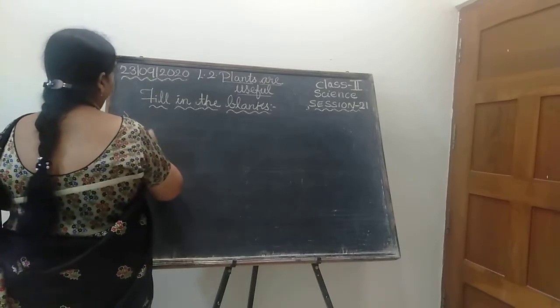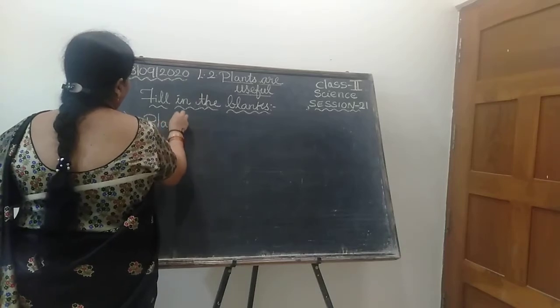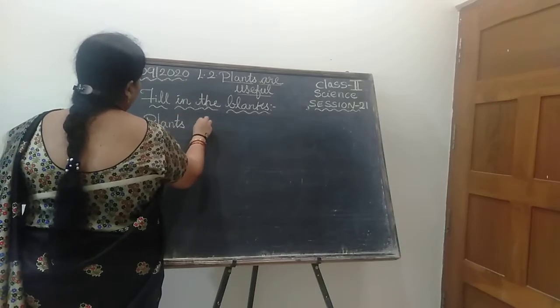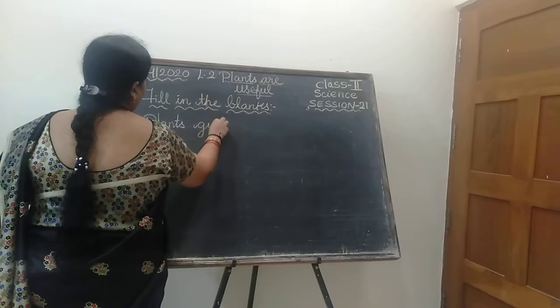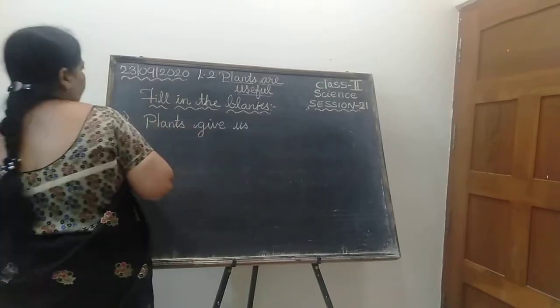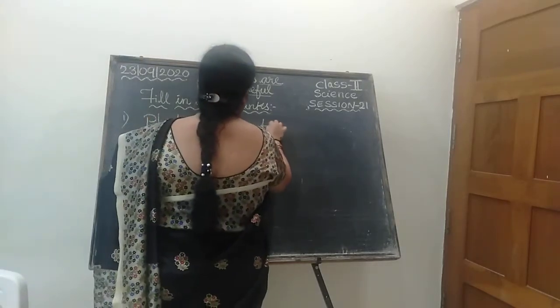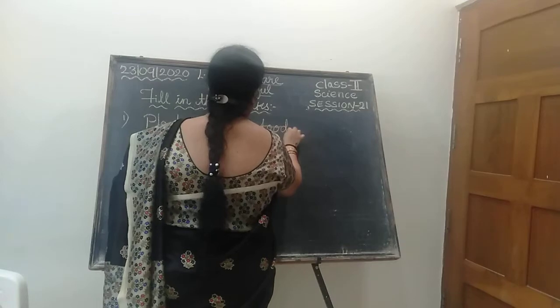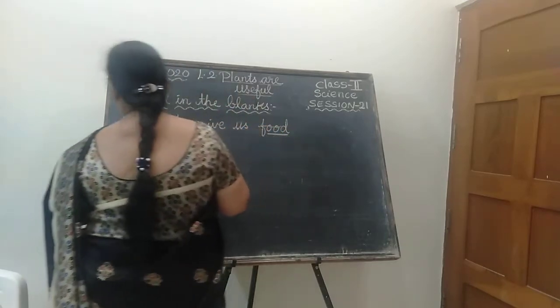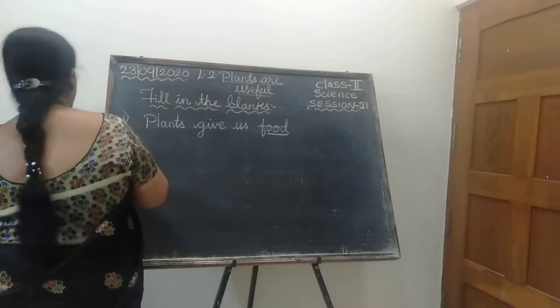Come on, write the first blank. Plants, start with a capital letter. Plants give us what? What do they give us? Plants give us food. Instead of saying fruits, vegetables, grains, you can say one answer: food. Plants give us food.